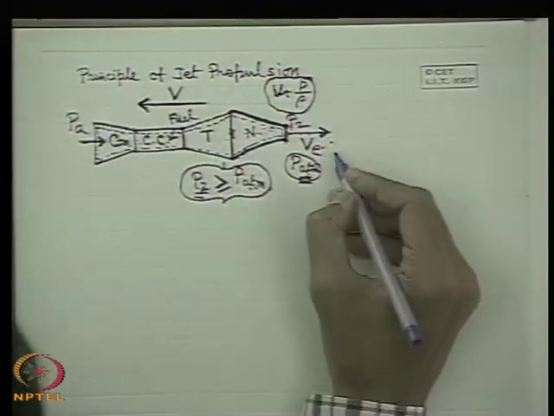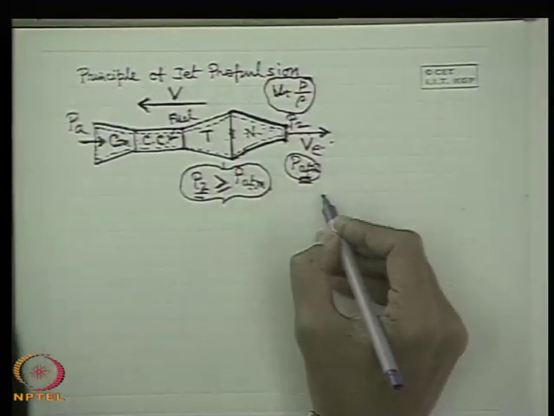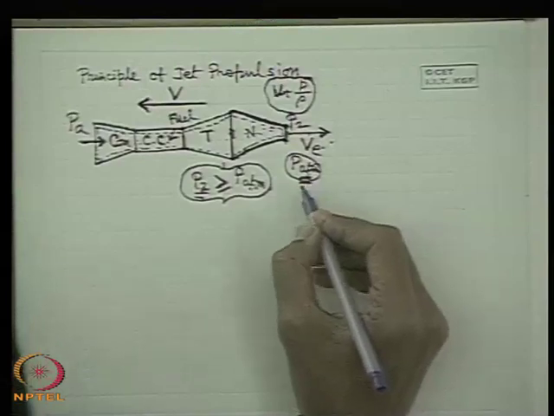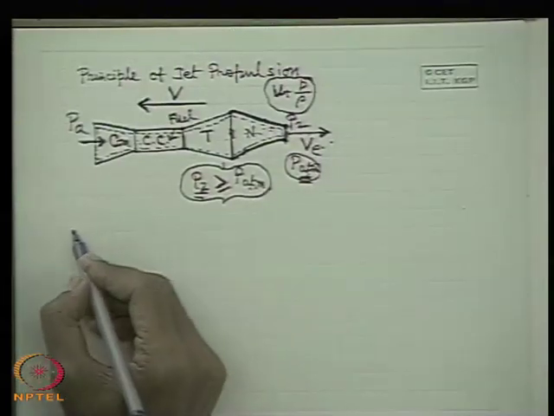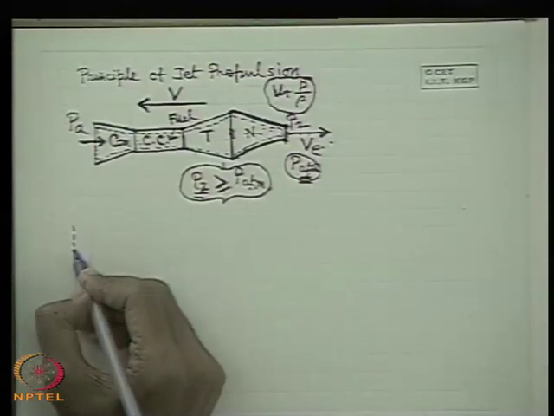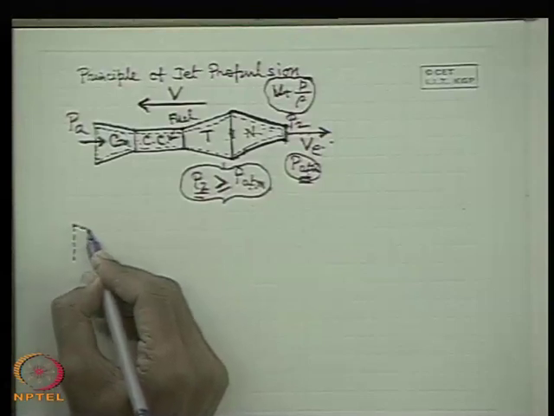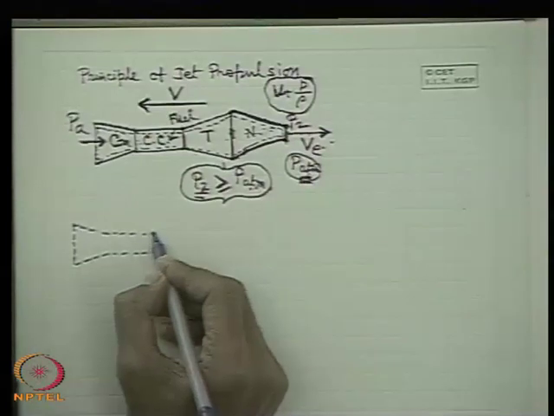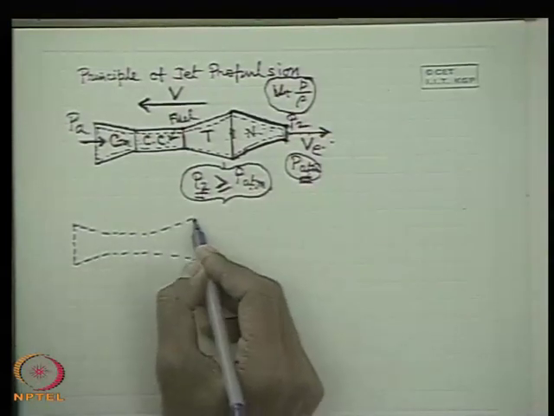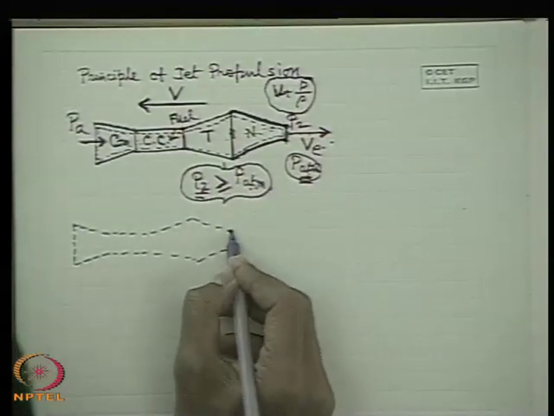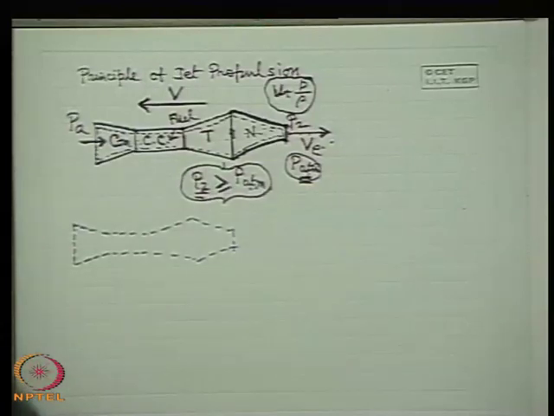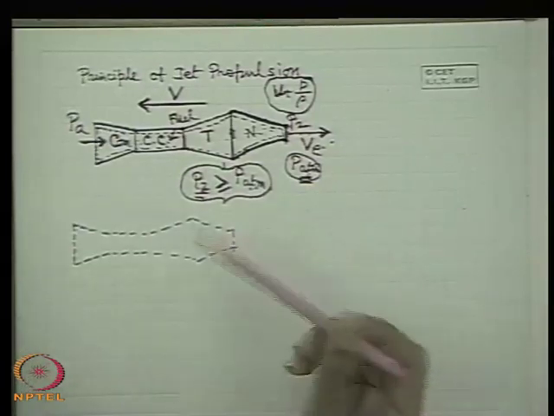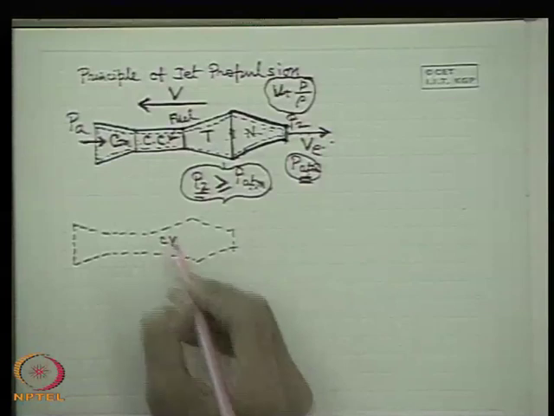Let us draw this control volume. Let me draw it here. So this is the control volume, CV.